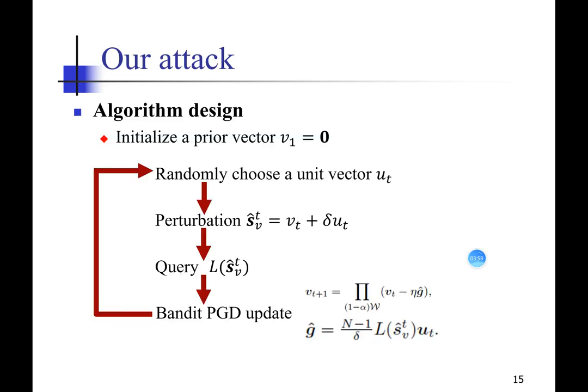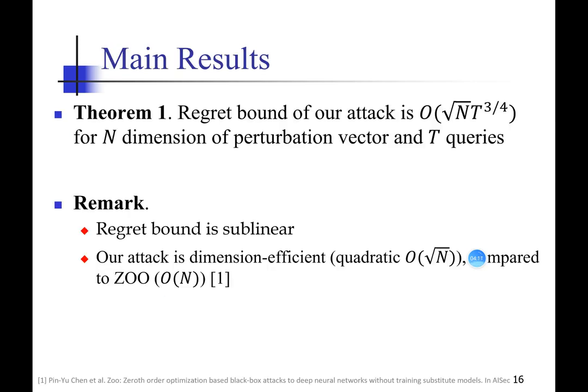This shows the algorithm. We randomly choose the perturbation vectors and launch the query, and we use the bandit projected gradient descent update to estimate the gradient. Based on this, we can prove Theorem 1. This is our main result, and our attack is dimension-efficient compared to the ZO algorithm, which is linear and the state of the art in this area.